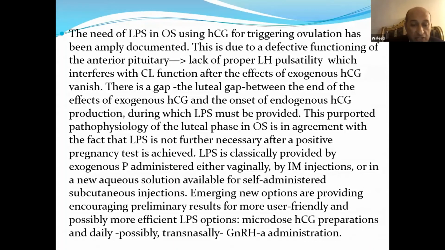Luteal phase support is classically provided by exogenous progesterone administered either vaginally, or by intramuscular or subcutaneous injections. Emerging new options are providing encouraging preliminary results for more user-friendly and possibly more efficient luteal phase support, which include microdose HCG preparations and daily, possibly transnasal, LHRH agonist, which unfortunately we cannot find in our country, the Suprefact transnasal LHRH agonist.